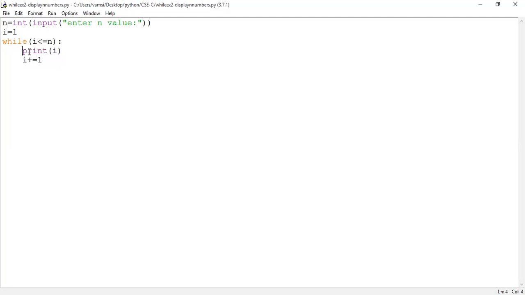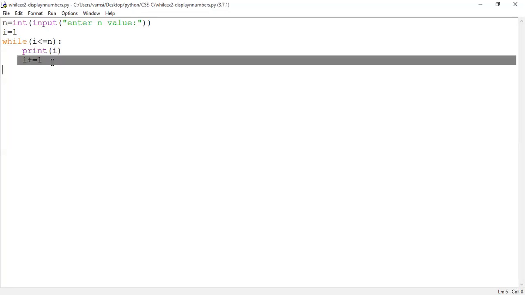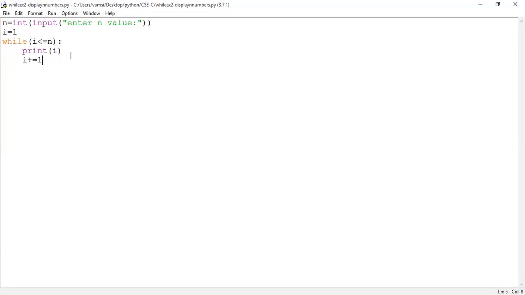Print of i. What is the i value? 1. The value 1 will be displayed. Then the i value is incremented. Previously it was 1, now it turns to 2. Then control goes to the condition part again and checks the condition. Now what is the i value, guys?